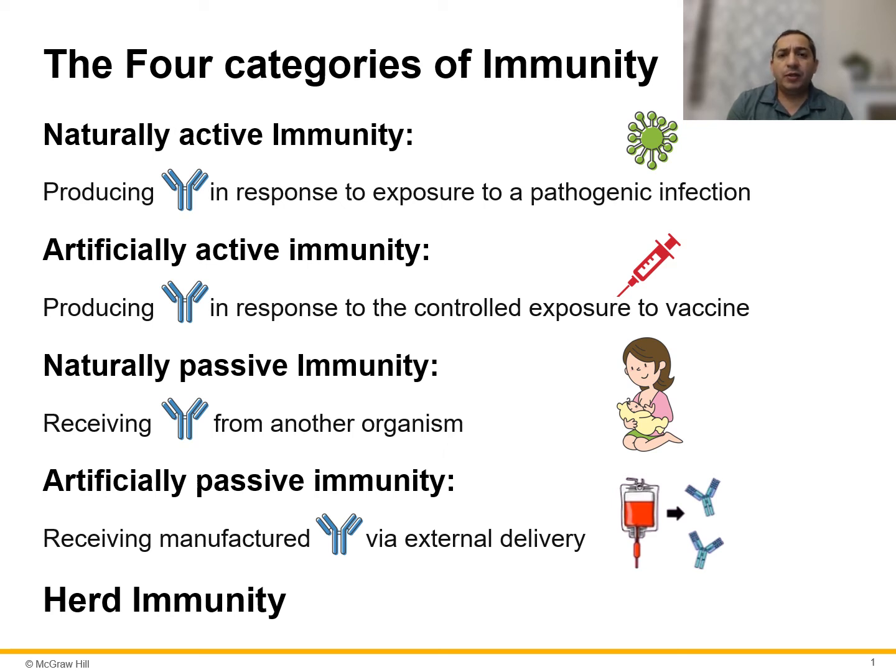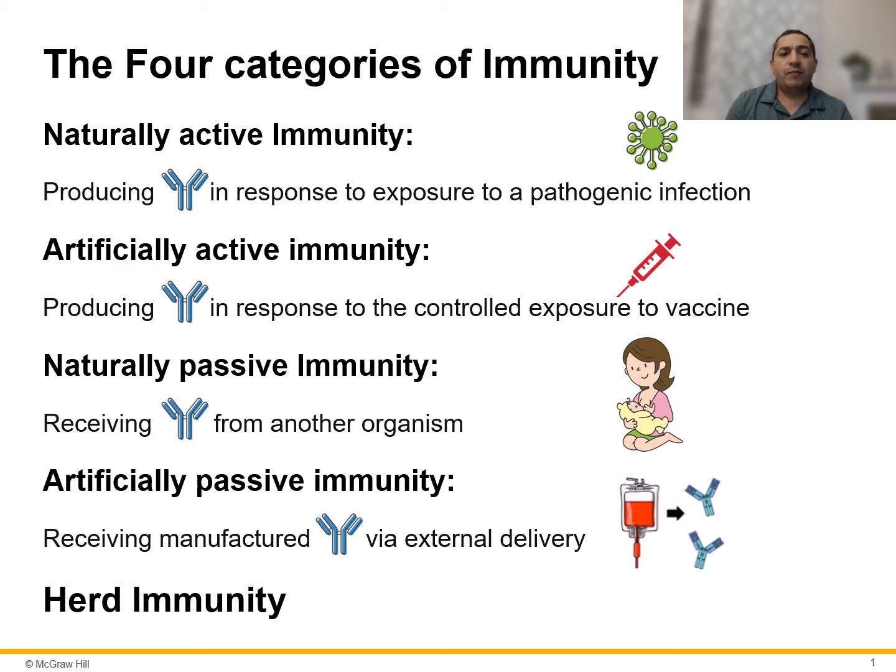So you need to understand the difference between those four categories. Naturally active, that's the normal process when you're exposed to the pathogens and we develop immunity against them. Artificially active, this is when we are getting the vaccines. Naturally passive, this is when the baby is receiving the antibodies from the mother. And artificially passive, this is when we are injecting the antibodies directly into the patients.